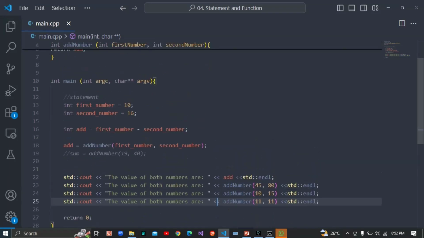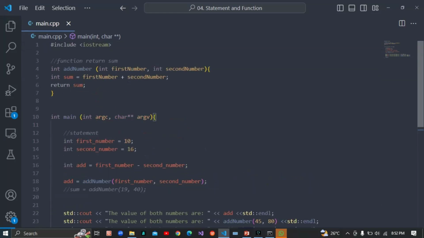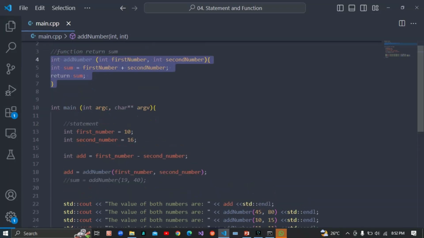So as homework, what I'm going to tell you guys to do is create another function that will subtract the second number from the first number, and you're going to create another one again for multiplication. It's going to multiply the first number and the second number, just the way we have it here. So I hope you guys understand that.